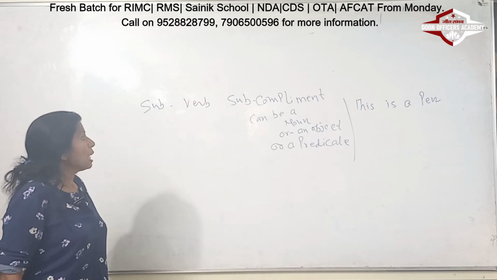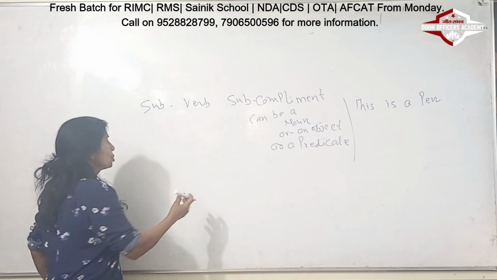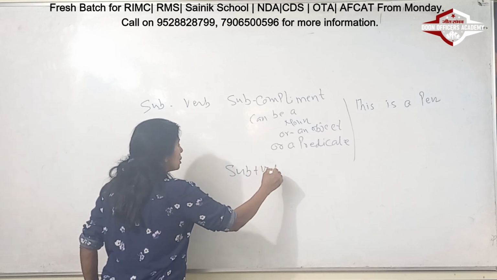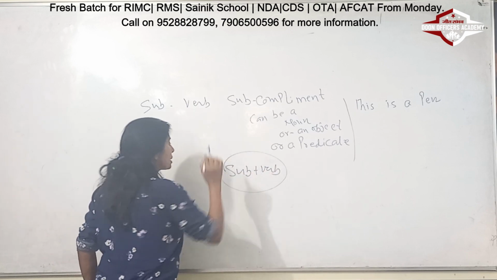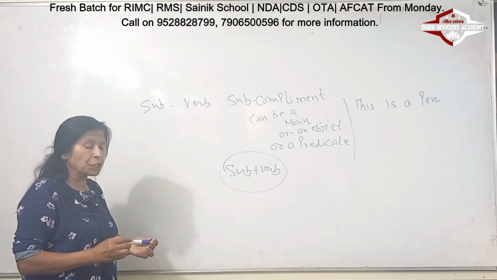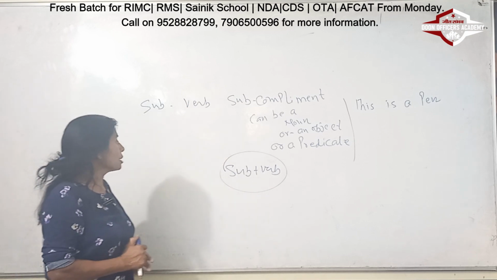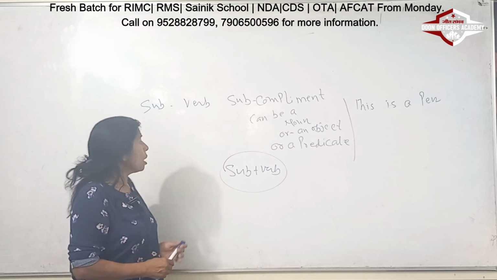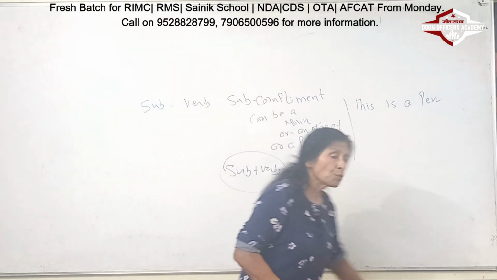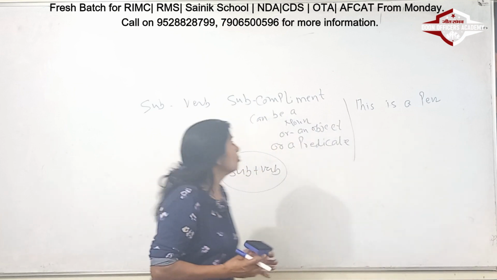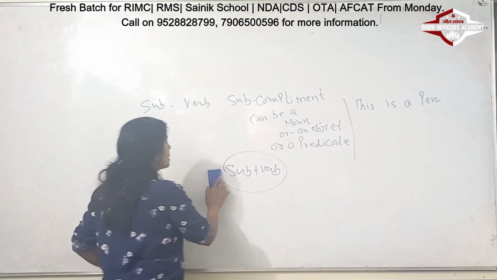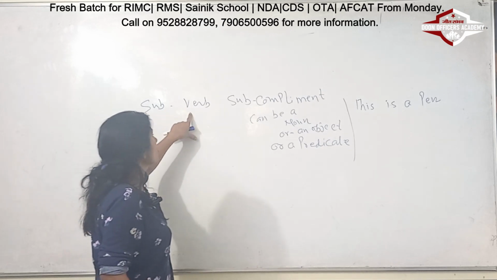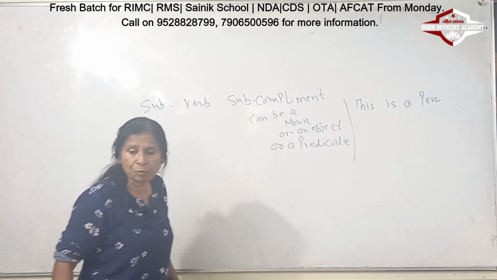Alright, now, one was a subject and the other one was a verb. In the previous set of sentences, I was teaching you only two parts of a sentence, that was my subject and verb. But now we are going to go into more parts of speech, and that is not only two, but it has become 1, 2, 3. So how has it become 3?